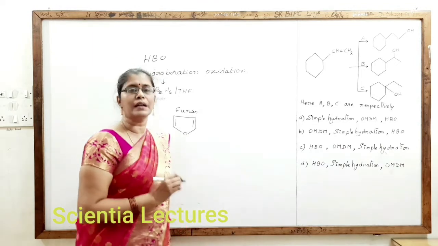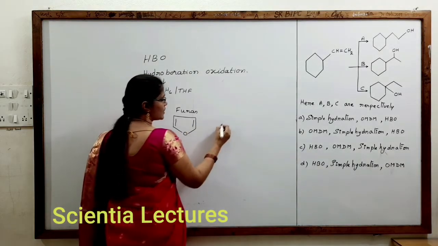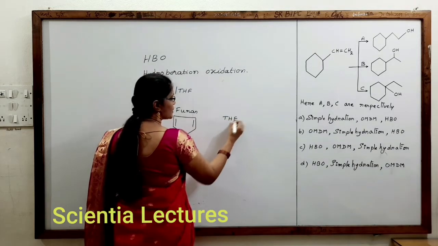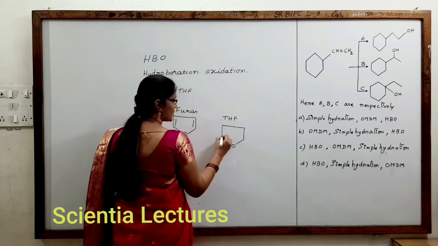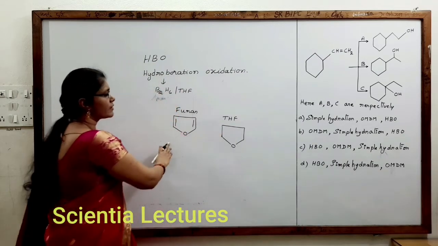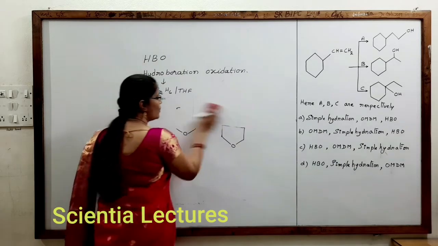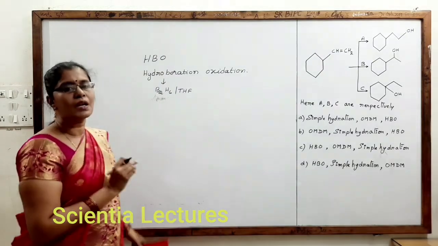Tetrahydro: if you introduce 4 hydrogens, we get THF. So THF is nothing but this. This is furan, and this is tetrahydrofuran.